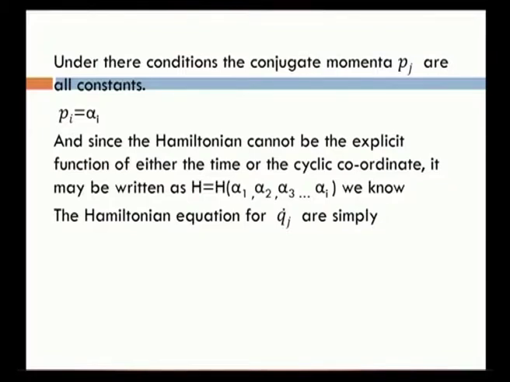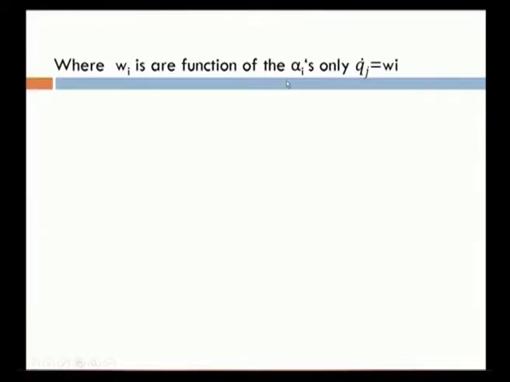We know the Hamiltonian equation for q dot j is simply given by q dot j equal to ∂H/∂pj, which is equal to omega j. This is the Hamiltonian equation for q dot j, where omega j is a function of the alpha i's only.